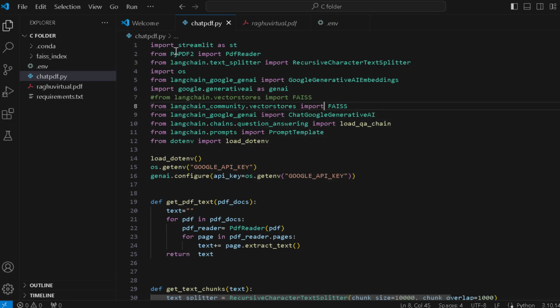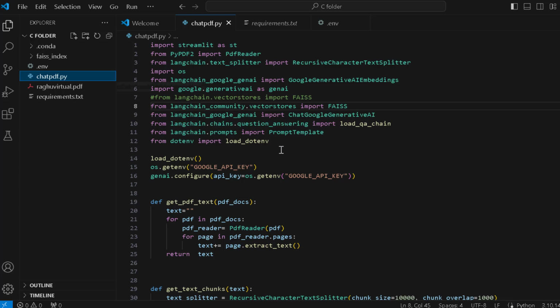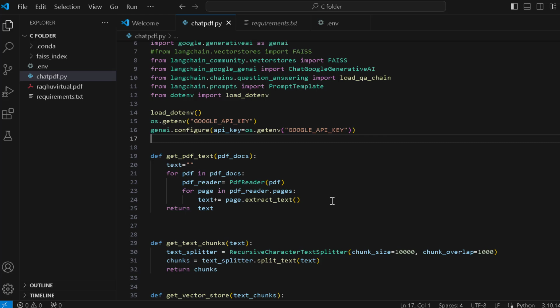So these are the different packages which I have already mentioned that I have to import, like this one. Now next I will set up the environment variables. I have already explained that in the .env file you have to set up this Google API key. You can get this API key from Google, and you don't have to spend any money on that, unlike OpenAI API, it is free.